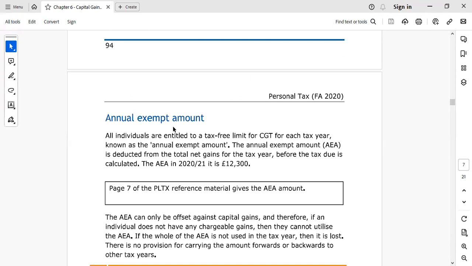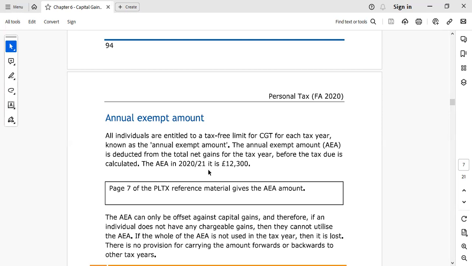Annual exempt amount. When we calculate capital gains tax, the first thing we need to do is, same like personal allowance, we have a 12,570 pound tax-free income. Similarly, for capital gains tax, there is an allowance of 12,300 pounds, but that is 2020-21.